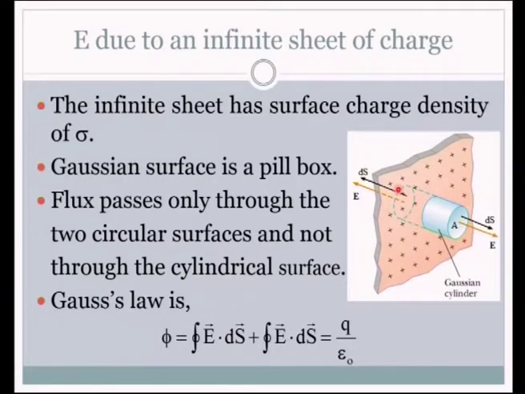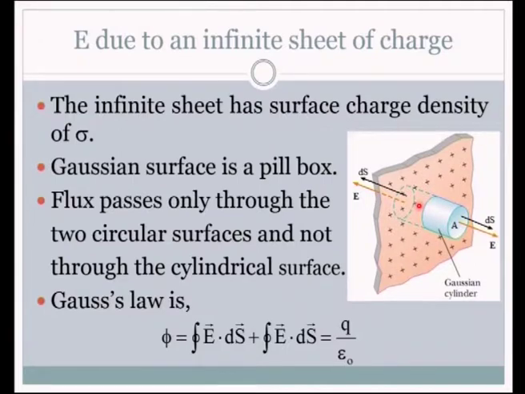How is the Gauss law used? And one point we have to keep in mind, here it is a surface, so surface charge density is sigma, charge per unit area is sigma, and we start with the regular Gauss law. This integral E dot ds is for this one side circular area, this integral E dot ds is due to the other side. So, cylindrical surface area does not have any contribution, which is equal to q by epsilon naught. Q is the charge enclosed by this circular part alone.